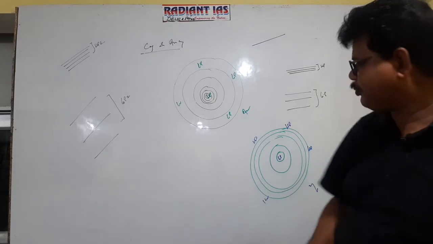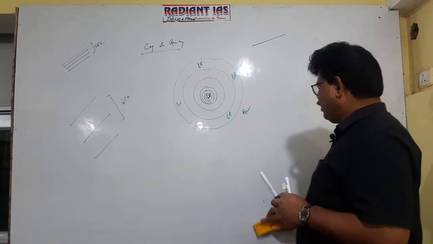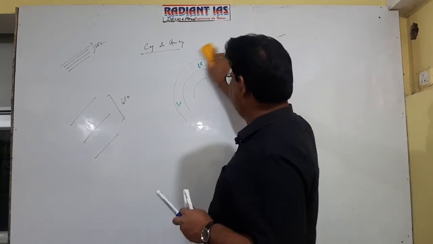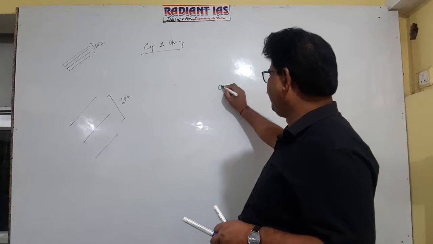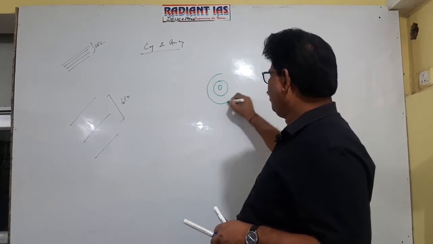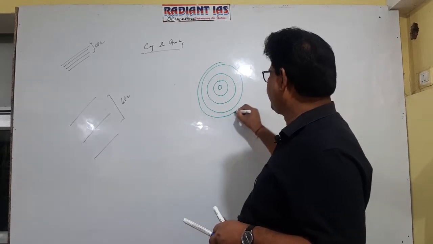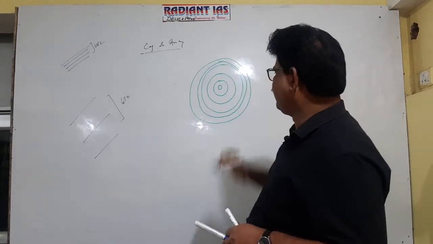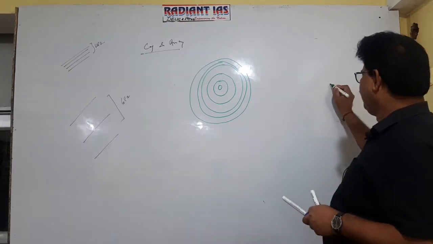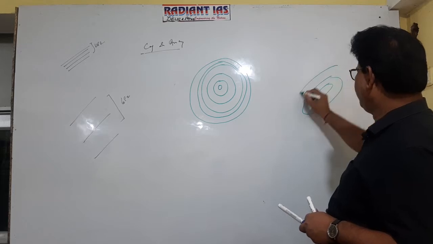Again you see, there are two types of figure representing the cyclone. Sometime you will find this type of figure. It appears that isobars are almost circular. In another figure you will find the position of isobars in this way.